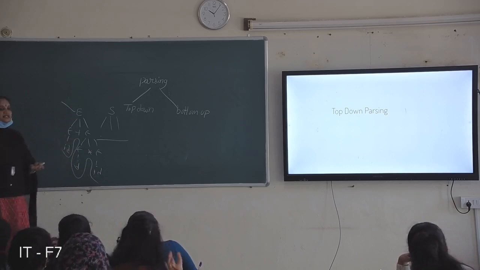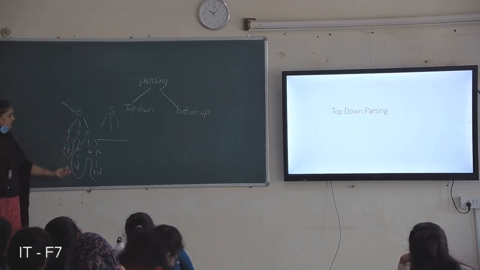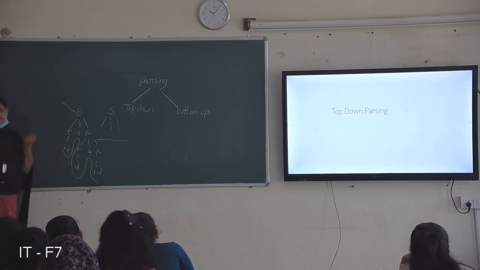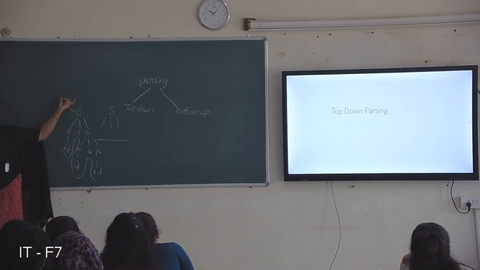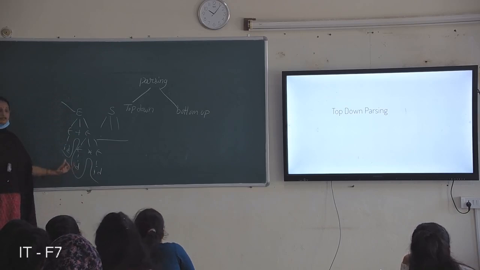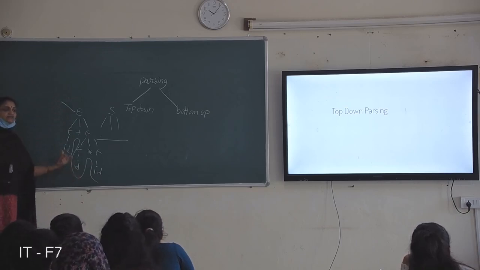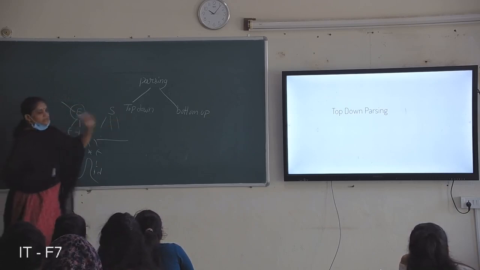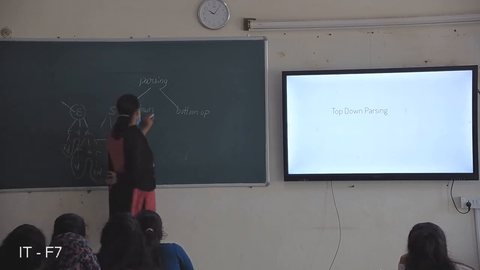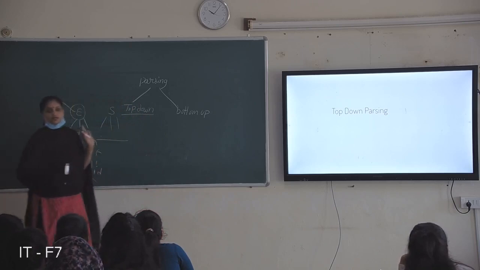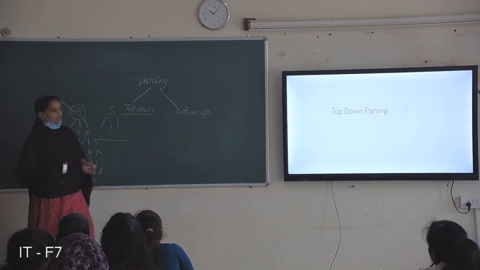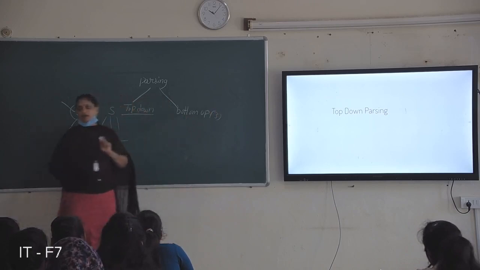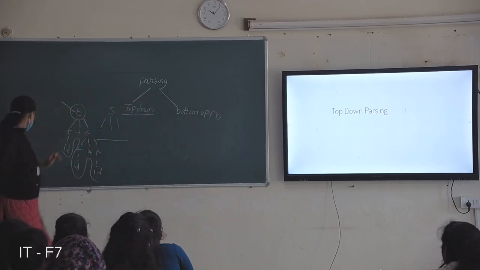And bottom up parsing is nothing but the reverse. You start with the string and derive the starting symbol. Bottom to upper. You first take the sentence, and from that sentence you generate the starting symbol. That is nothing but bottom up parsing. In the second unit you discuss top down parsing techniques, and in the third unit you discuss bottom up parsing. So I will explain top down parsing now.